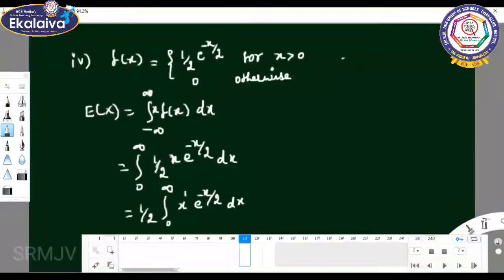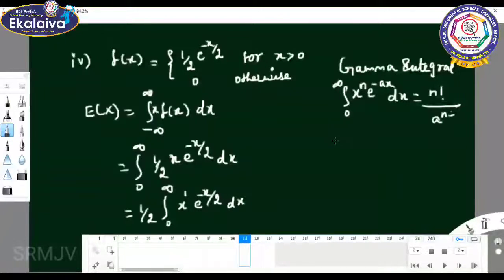What is gamma integral? We can use the formula: integral 0 to infinity x power n e power minus ax dx equal to n factorial by a power n plus 1. Here this is power 1.